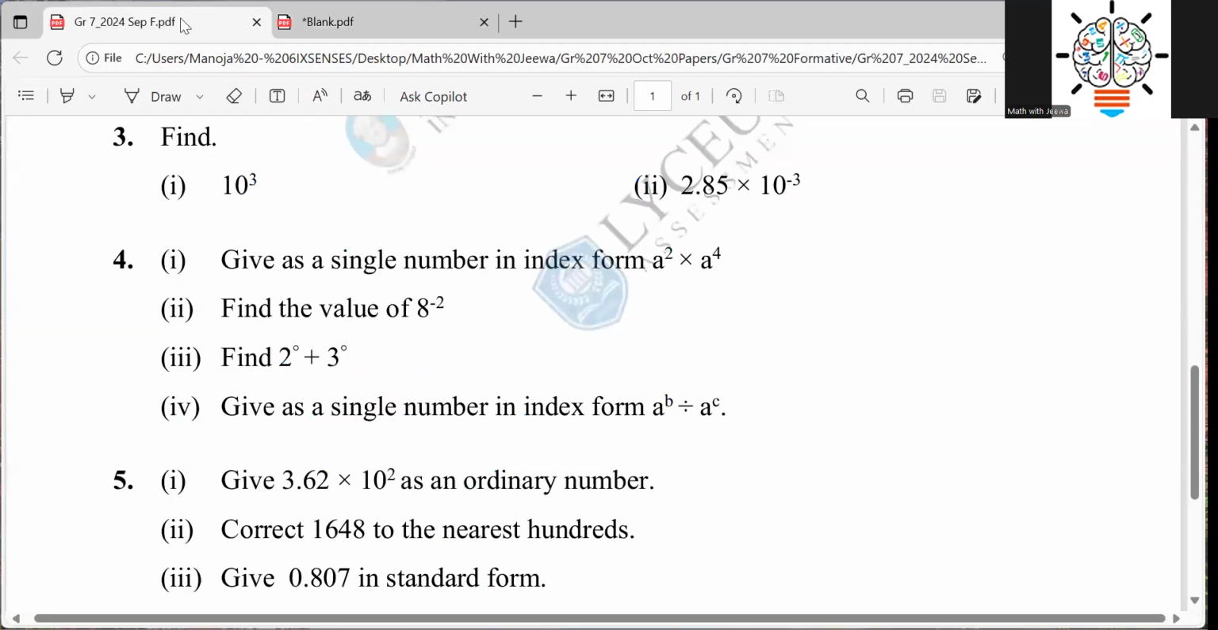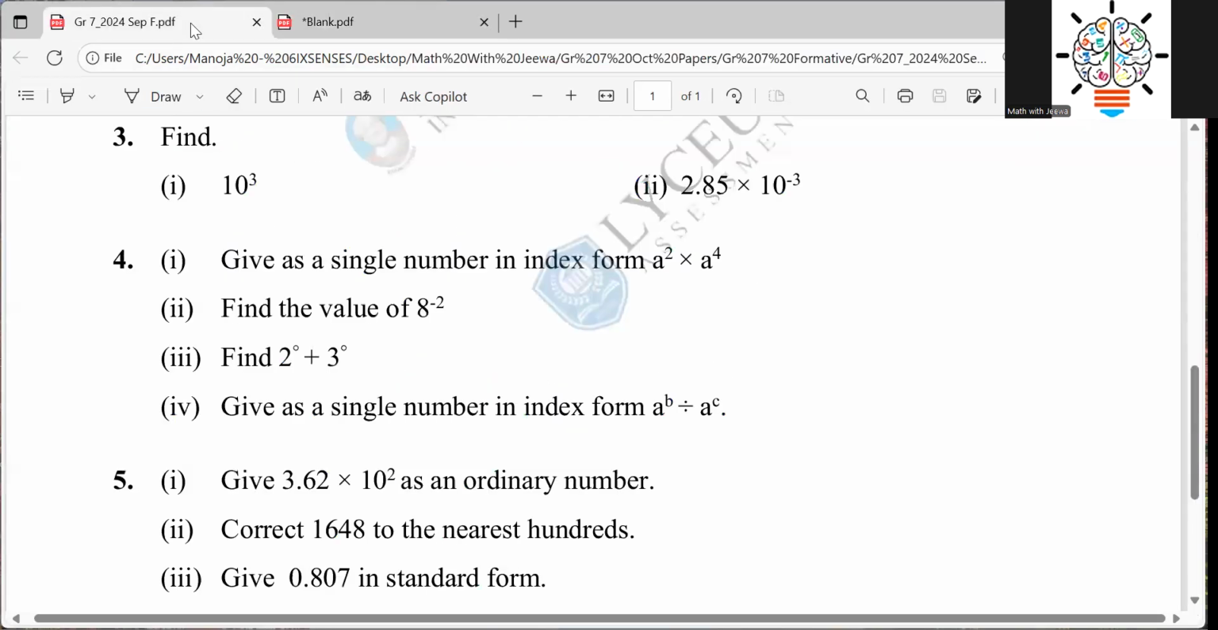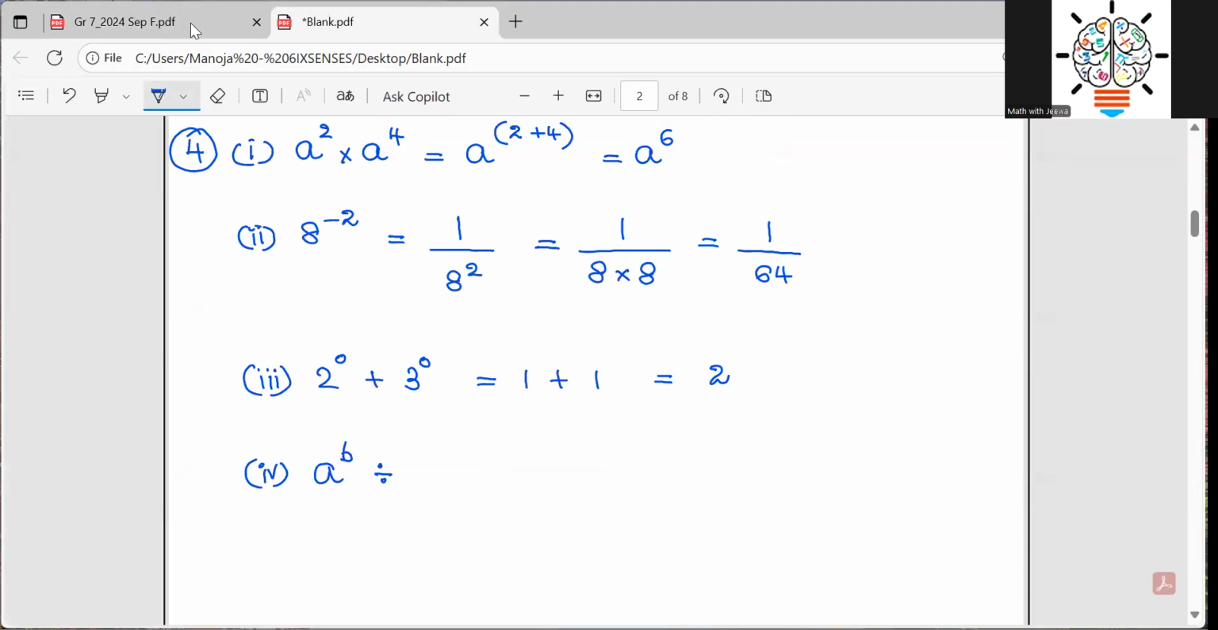Give as a single number in index form: a to the power of b divided by a to the power of c, right? Then we write a to the power of b minus c. We can't simplify this further. We have to write the answer like this.